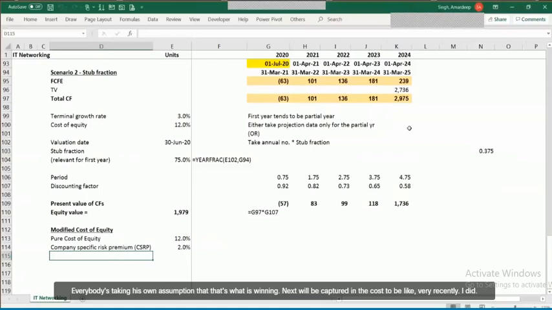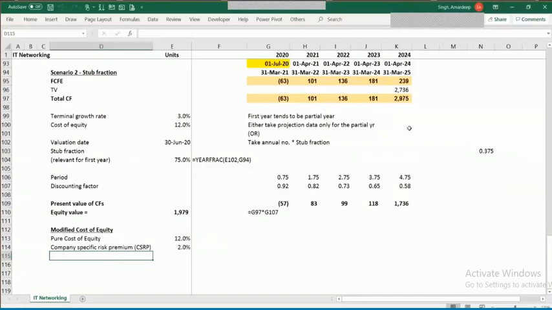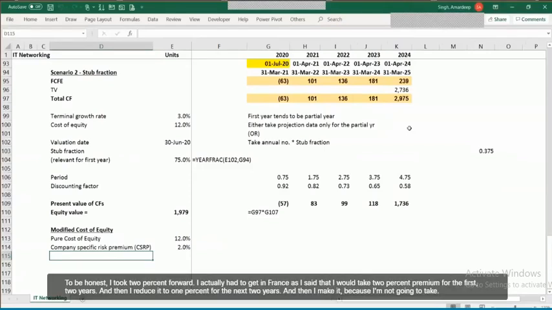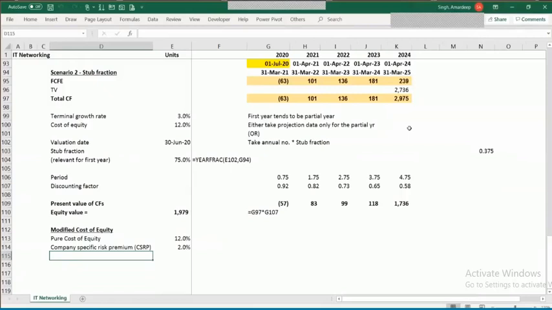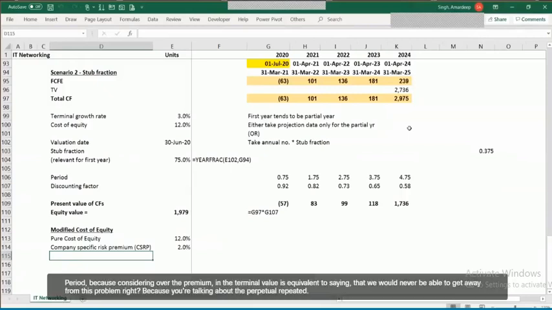Like very recently, I did one valuation. I also took it. To be honest, I took 2% COVID premium, but I actually took it in tranches. I said that I would take 2% premium for the first 2 years, and then I'll reduce it to 1% for the next 2 years, and then I'll make it 0, because I'm not going to take it to the terminal period, because considering COVID premium in the terminal value is equivalent to saying that we would never be able to get away from this problem, right? Because you're talking about the perpetuity period.